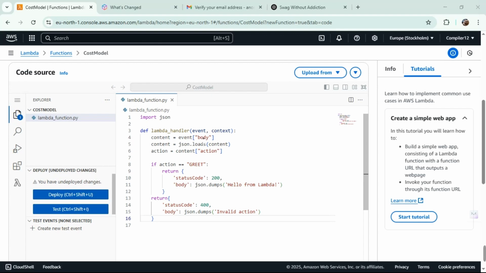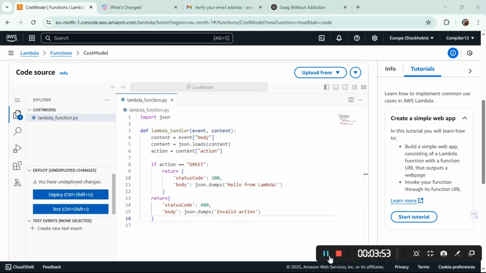If the action is greet, it's going to be returning the success code 200, and then the body, and the server response will be hello from Lambda. And then if it is not greet, if it's something else, then we will be returning an error code which is 400, and then we are going to be returning a server message which is invalid action. That's all. There is nothing complicated here.